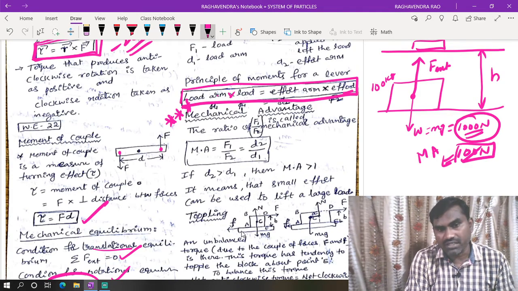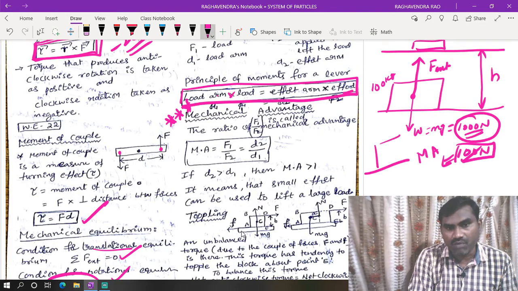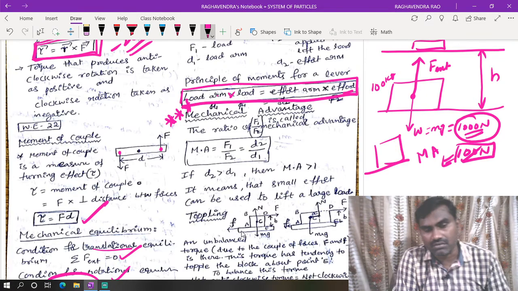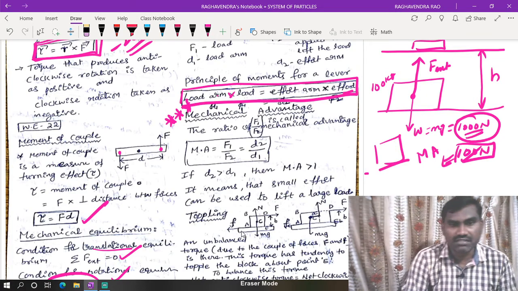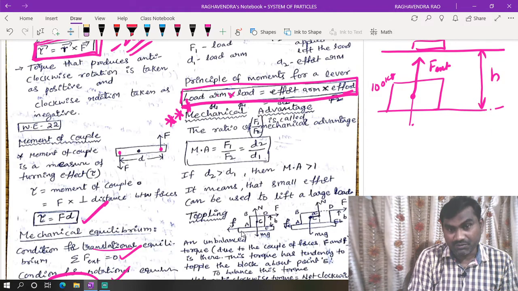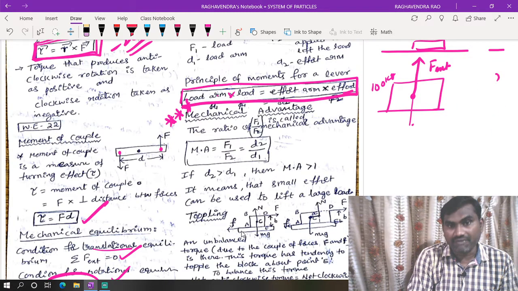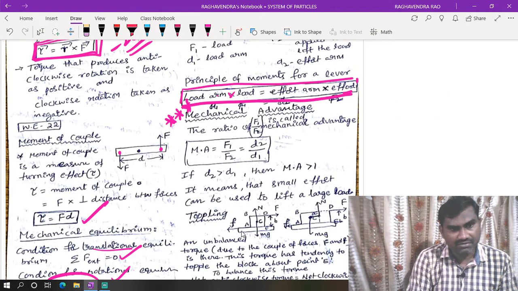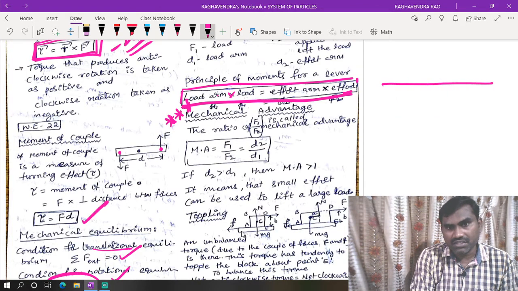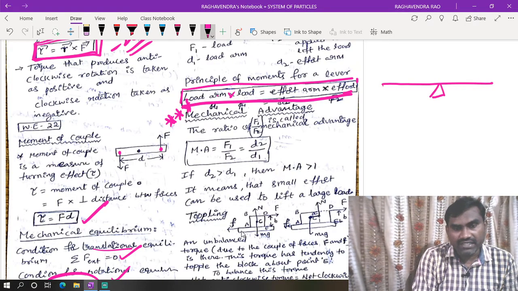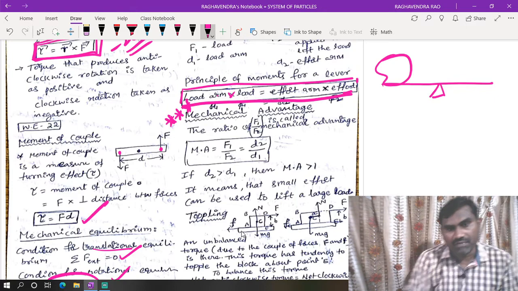For example, a heavy block moving on the ground is very difficult. But when it is placed in water, we can easily drag this block inside the water. Like that, when we are applying less force to lift a heavy block or heavy mass, then we can call it advantage. Now this is the arm. We can apply pivot at this point. This is the load we have applied.